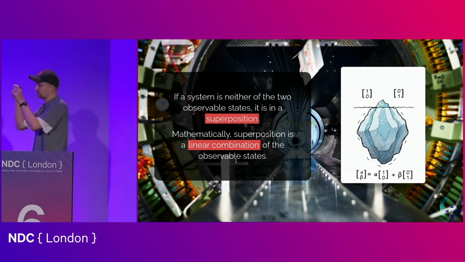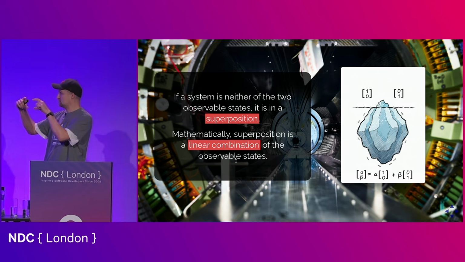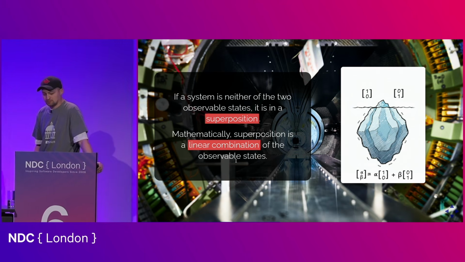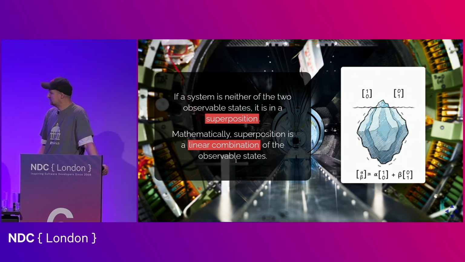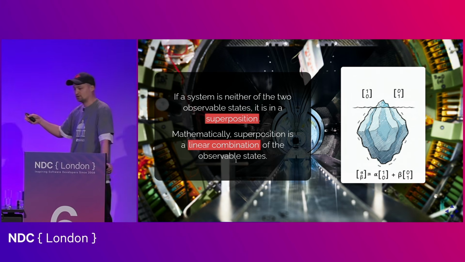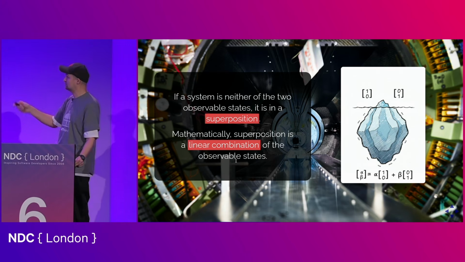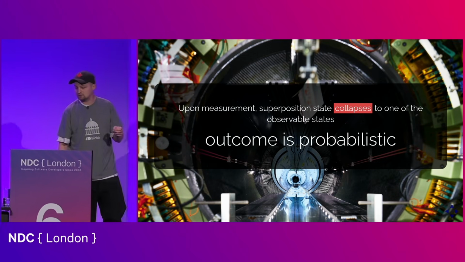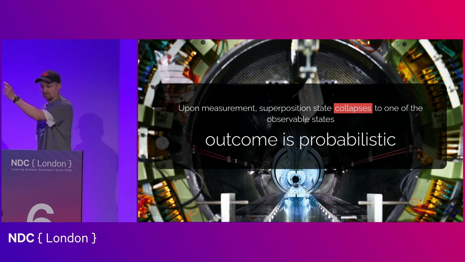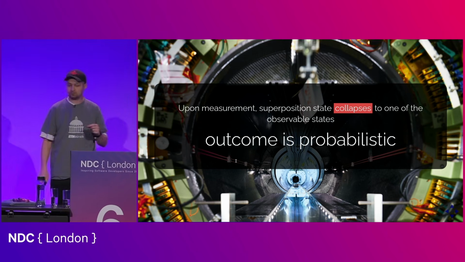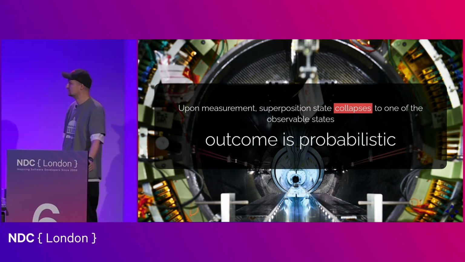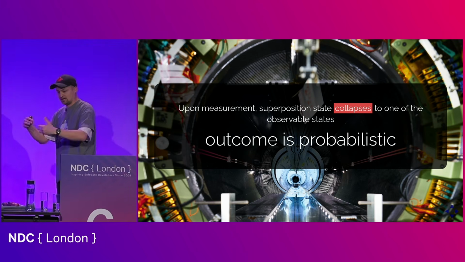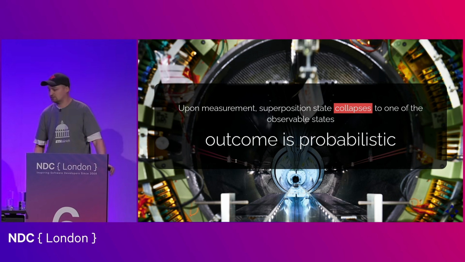And mathematically, we express all these other states as a linear combination of the observable states. And this is what we see here at the bottom. And this is what we call superposition. Right? And now the interesting question is what happens if the system is in a superposition? Then I show up with my 2 observable states and I'm asking, are you this or are you that? And then the system undergoes what we call a quantum state collapse. So basically it changes its state to one of the observable states. And this is probabilistic. We can calculate this using the mathematics of quantum mechanics. But this is also why we say that there is no such thing as an objective reality, because actually reality gets sort of created at the moment of observation when the quantum state collapses.